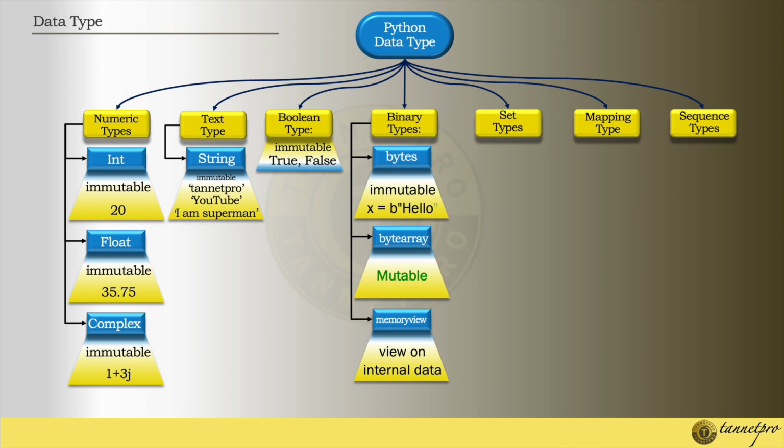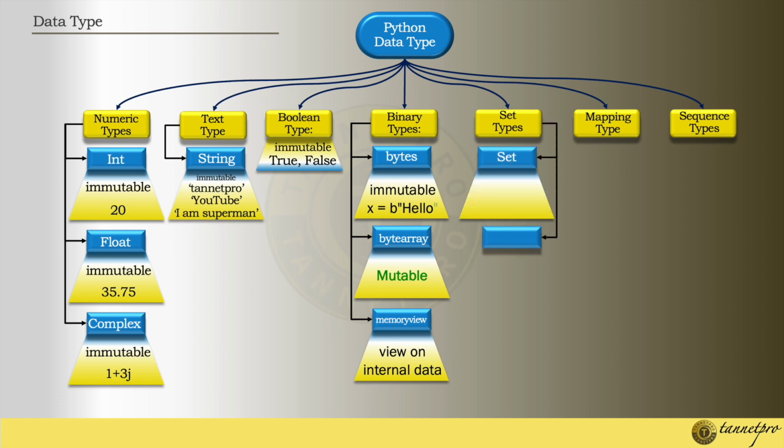But the thing is that the bytes type is very rarely used. Mostly we use int, float, complex, string, boolean, set, mapping, and sequence. So let's start with the set type. Our next data type is the set type. Set is one of the popular data types in Python. So let's explain the set type.